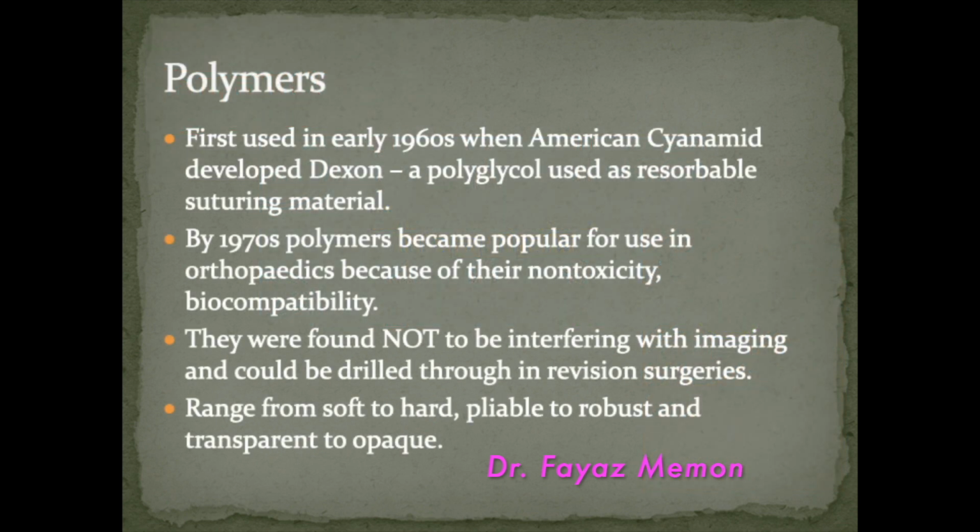So a search of ideal implant led the surgeons to the polymers. Polymer was first developed in the 1960s, and by the 70s it became popular amongst orthopedic surgeons because of its non-toxicity and biocompatibility. They were found not to be interfering with imaging and could be drilled through in revision surgeries. They ranged from soft to hard, pliable to robust, and transparent to opaque.